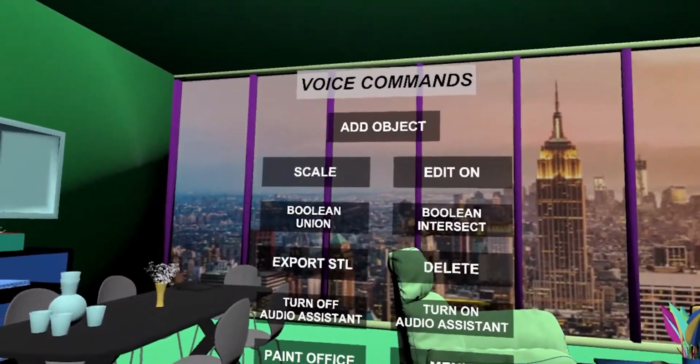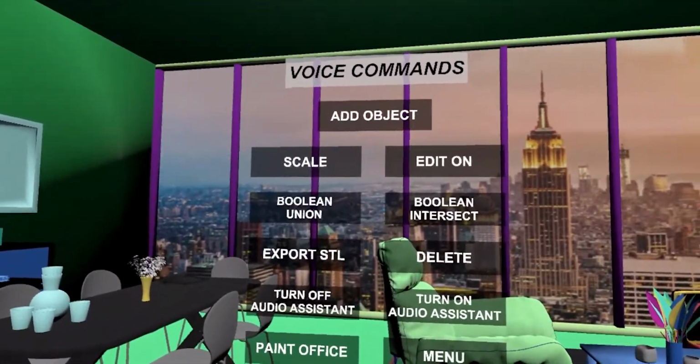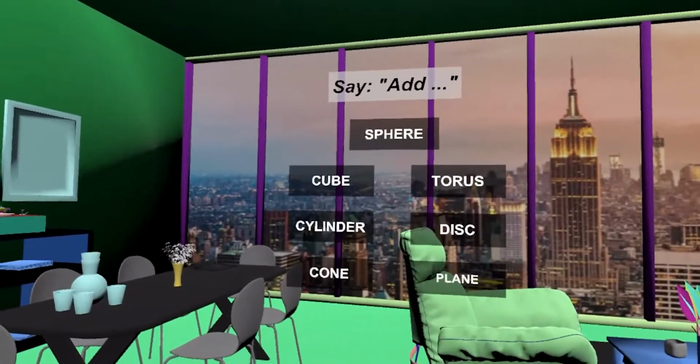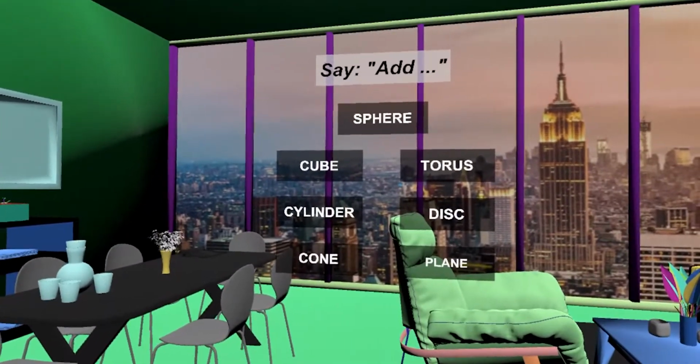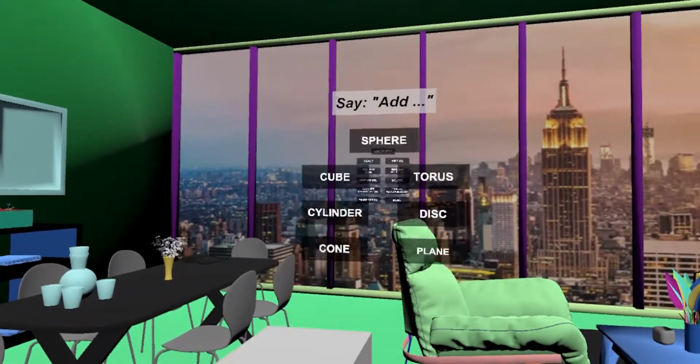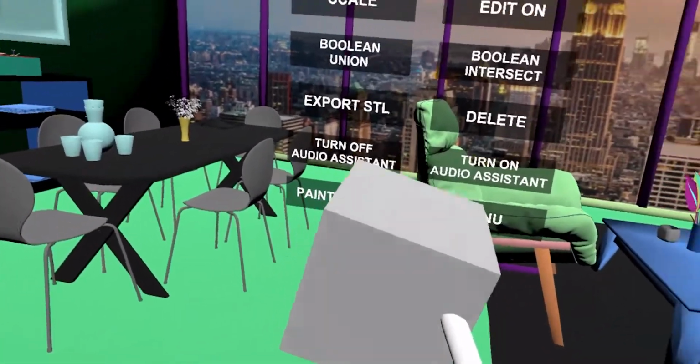Here you can see the available voice commands. Add object. You can add one of the following objects to the scene. Add cube. Cube added. You can move the object by grabbing it.